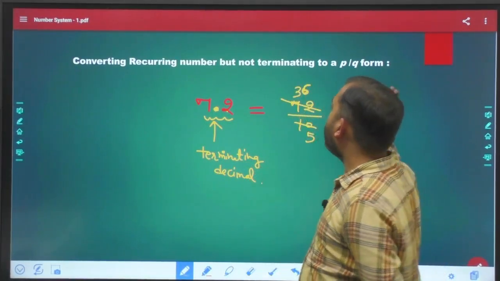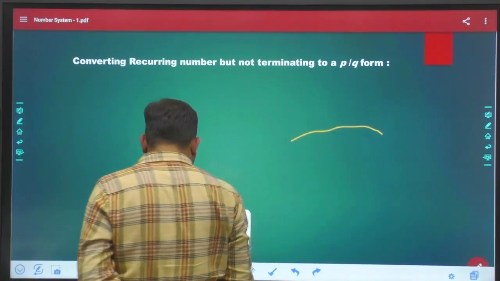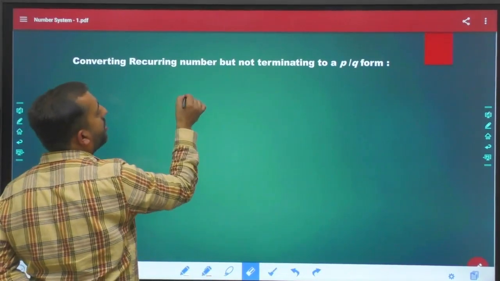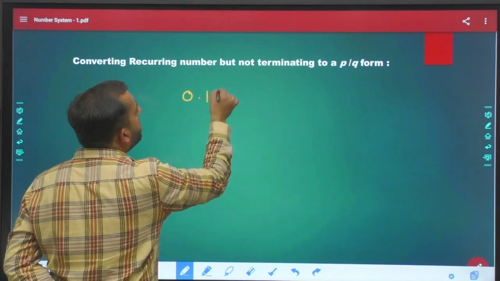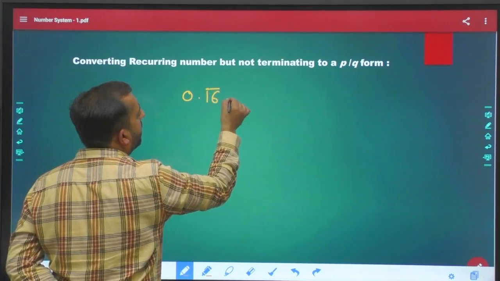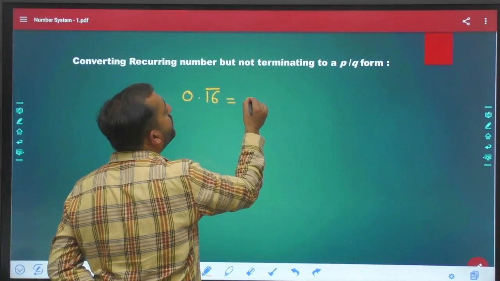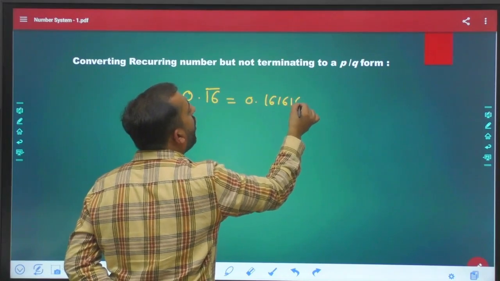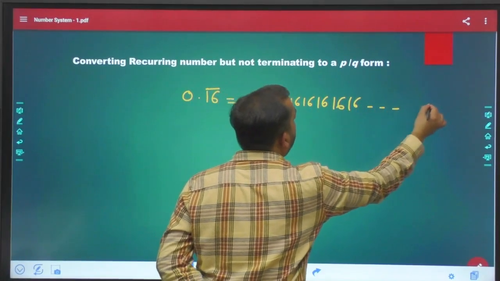What about if you come across a scenario like 0.16 bar? We all know the meaning of 0.16 bar. The meaning of 0.16 bar is 0.1616161616 and this goes on till infinity.